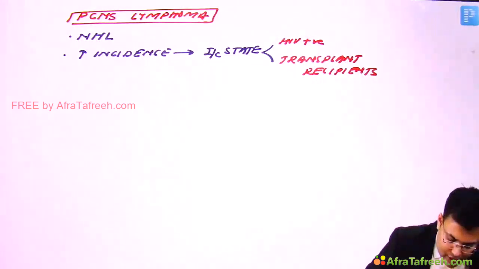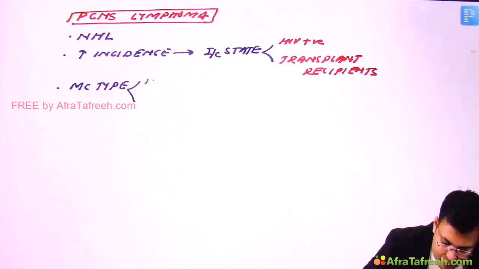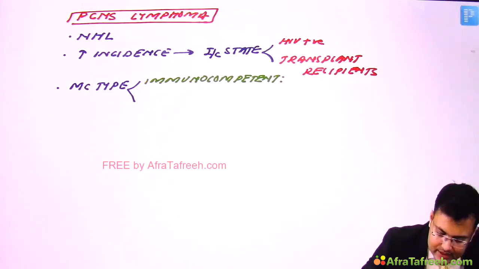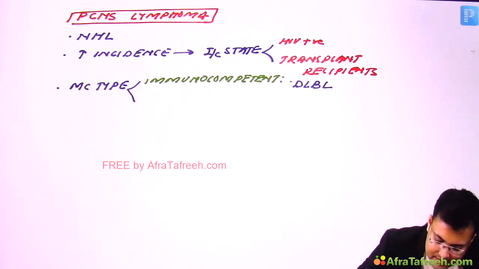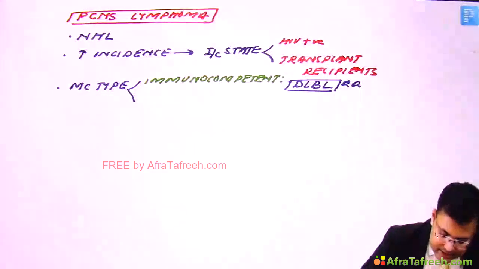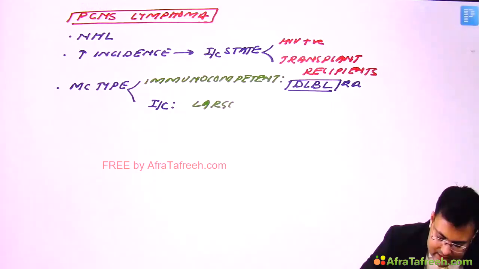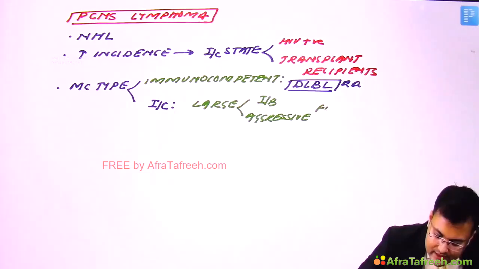So first, in immunocompetent patient, it's DLBL. We discussed many times, diffuse large B-cell lymphoma. And if patient is immunocompromised, then it is large cell with immunoblastic and aggressive features. Okay.